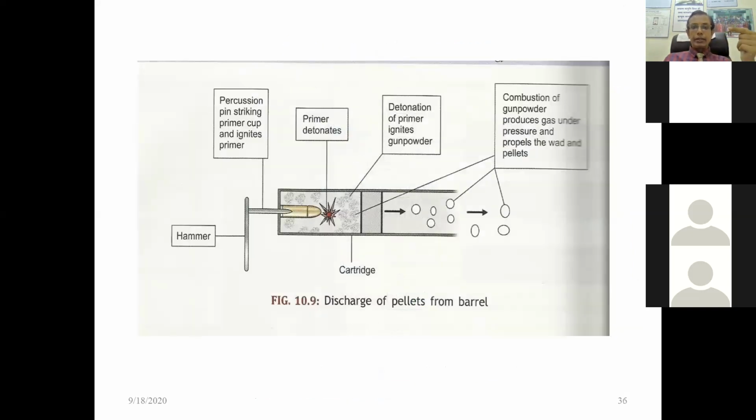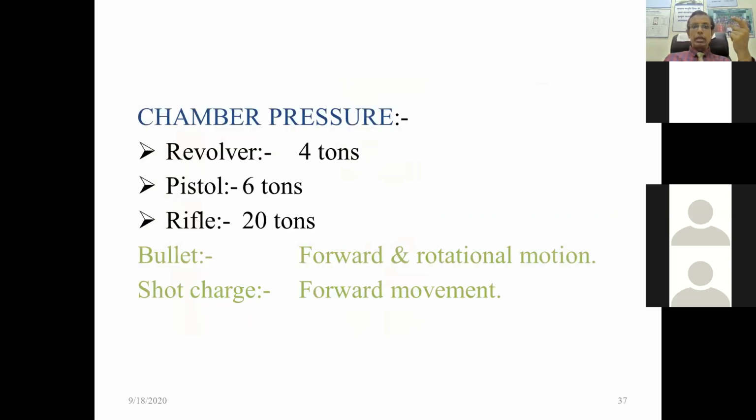Same thing: primer detonates, the detonation ignites the gunpowder, and due to the gas produced the pellets come outside. A revolver produces 4 tons of gas, a pistol produces 6 tons of gas, a rifle produces 20 tons, and the bullet has forward and rotational movement, or the shot charge has forward movement.